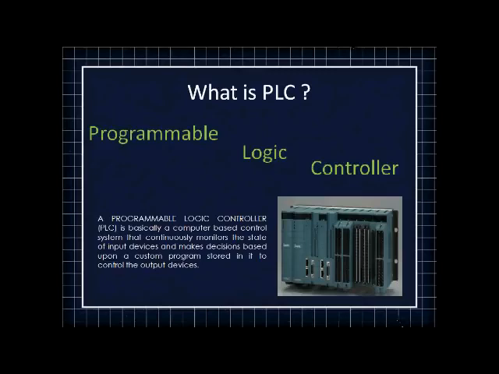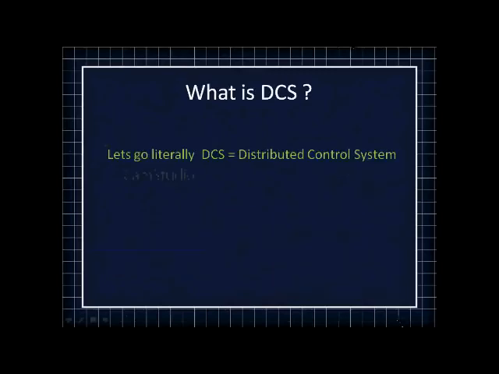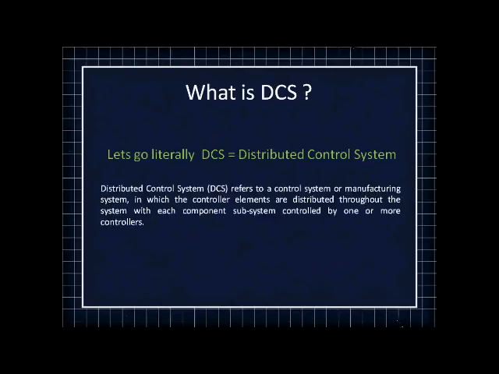So let's proceed. From the name itself it is clear that DCS is again a control system, but one other term is here: distributed. So how is this distributed of significance in DCS? Basically it is again a control system where the total process is divided into a number of subsystems, and each subsystem is controlled through its own controller.